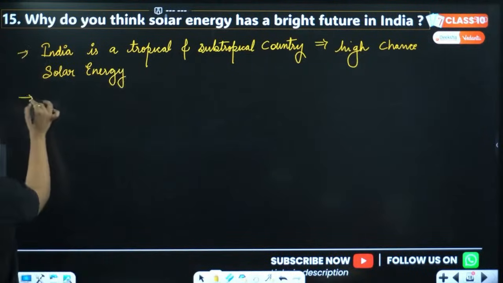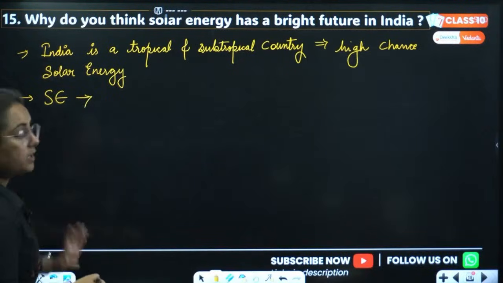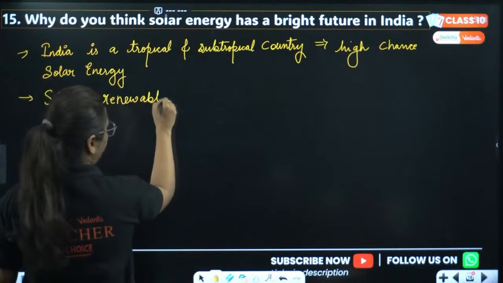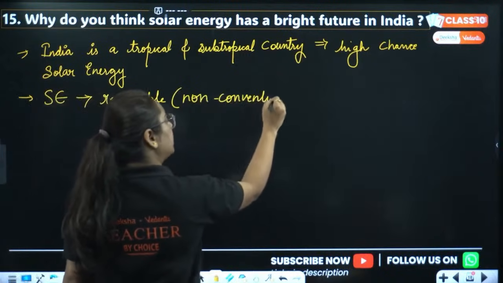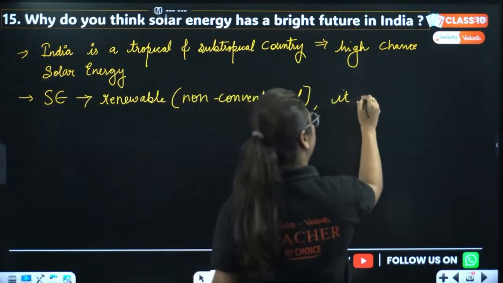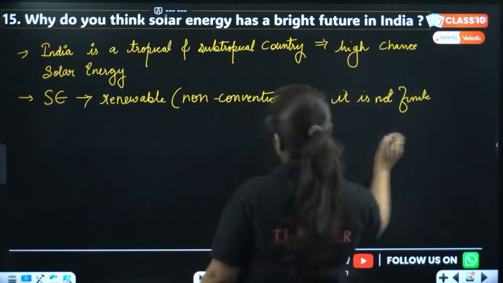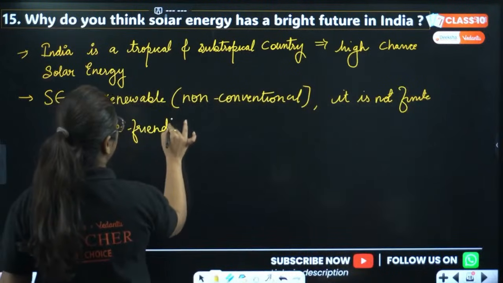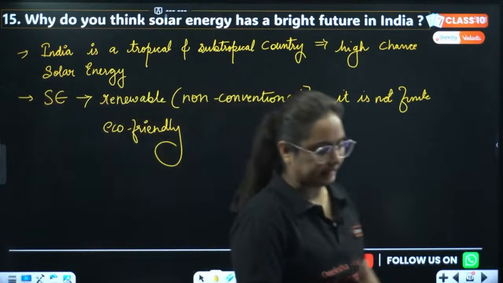The second point you can write: solar energy is a renewable or non-conventional source of energy, due to which it is not finite, and it is eco-friendly too. Hence we should increase the use of solar energy in India.